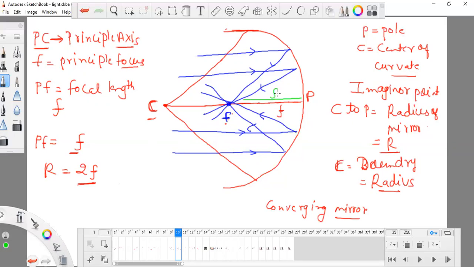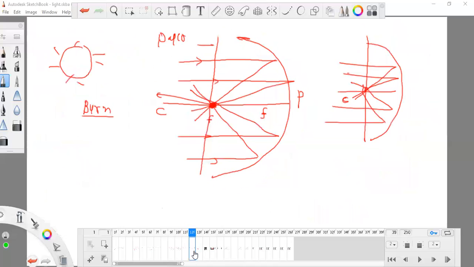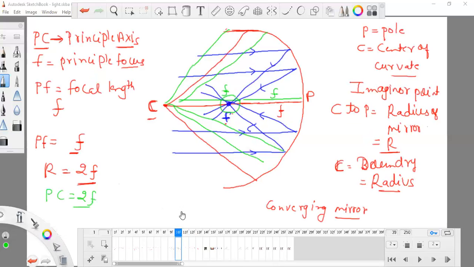And this is f. If I double this f, it will be equal to PC or R. PC is one particular line, and I can originate so many lines, and all of them will be equal to the radius. So this is known as a converging mirror and it can aggregate all lines at one point. These are the properties of a converging mirror. Now what is MN? There is also MN.